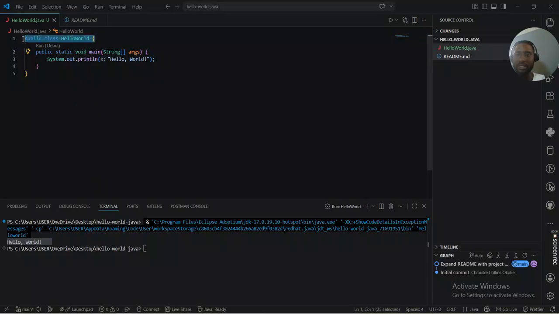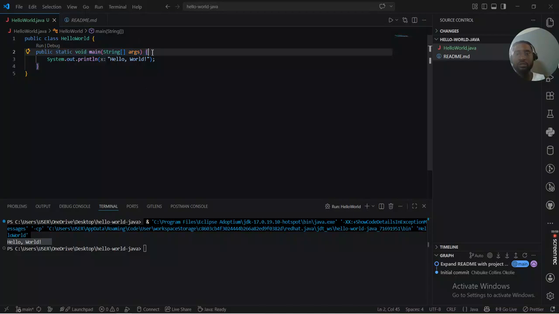So this part that has the public class HelloWorld is the line that creates the HelloWorld class for the whole of this application, right? And this part that has the public static void main String args is the main method, right? Which is the starting point of the Java program and where the execution begins.